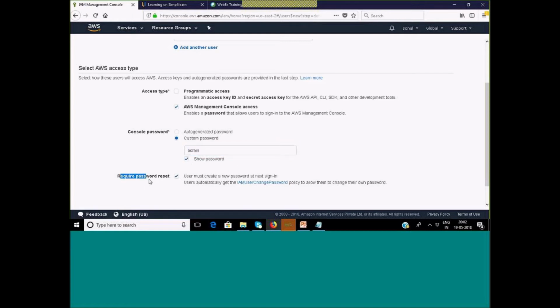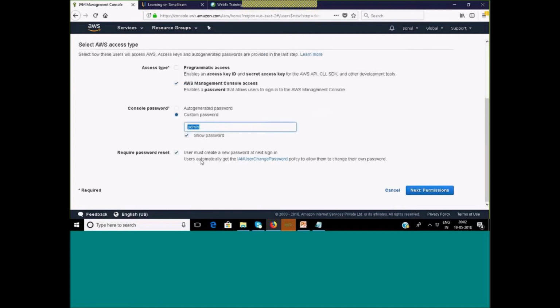Now there is another option, require password reset. Okay, password reset means if this option is enabled, next time, the first time when you log on by using this admin account, it will ask you to change your password. Okay, users automatically get this particular policy, IAM user change password policy. This is a predefined policy. This will automatically get attached to the user, and which will enforce the user to change the password at first login. But I don't want that. I'm unchecking that.